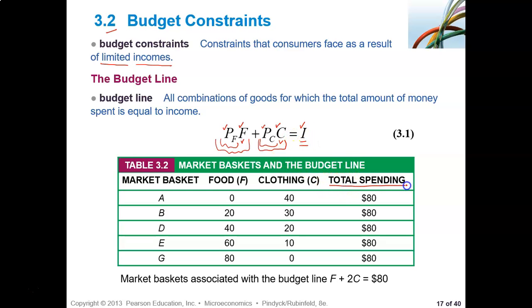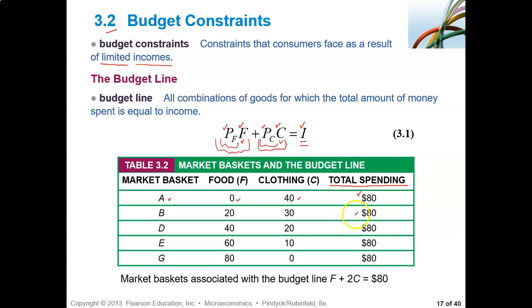So total spending is 80. Total spending is 80. So market basket is food is 0 and clothing is 40. And now what happens?